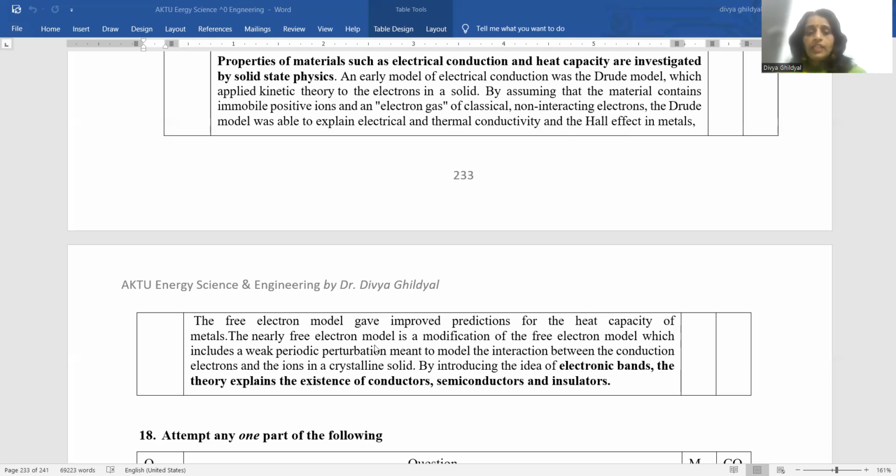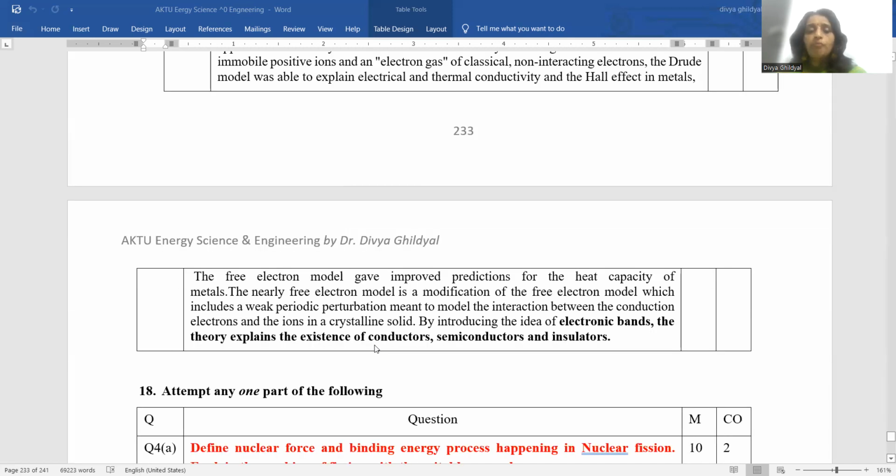Free electron model helps us in predicting the heat capacity of metals, because metals have a large number of free electrons and they are very good conductors. And what we are actually wanting, we are wanting electricity. That is all. So we have to write this answer keeping these 3 points in mind.